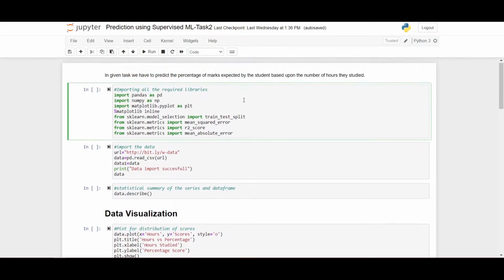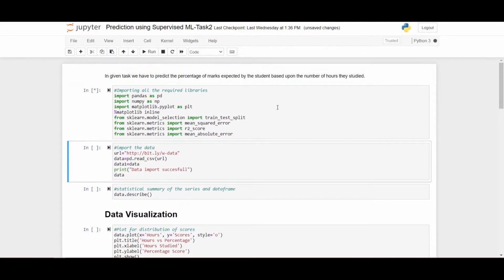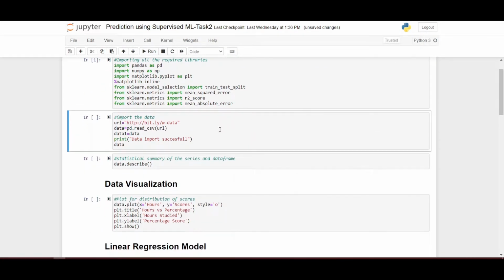Now let's import it. Now that the libraries and packages are imported successfully, we have to import the data set that we have been given to perform the task on.